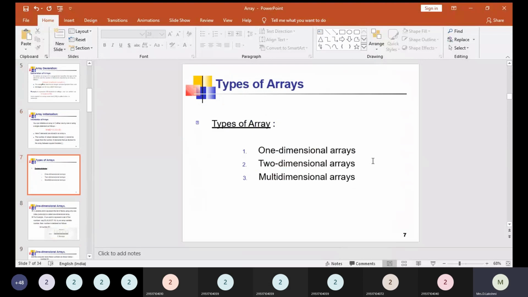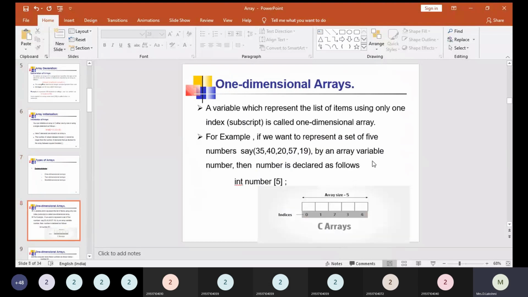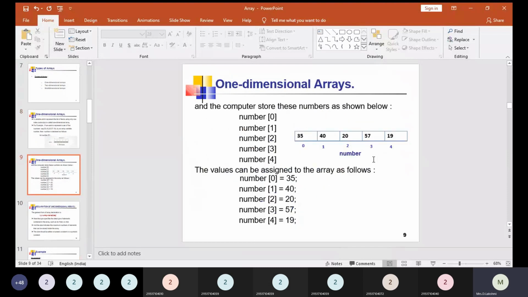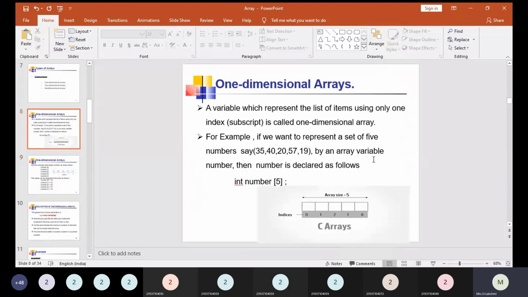Next is the types of arrays. We have seen three types: one dimensional, two dimensional, and multi-dimensional arrays. We have seen various simple examples of how a single dimensional array can be declared using the statement int, an array name, and an array size.